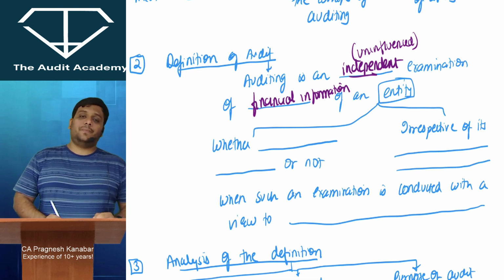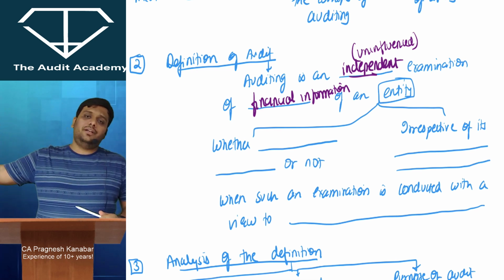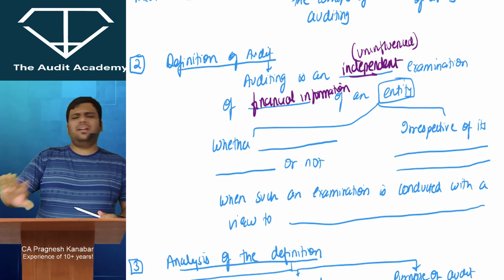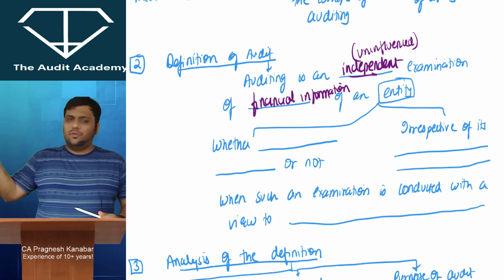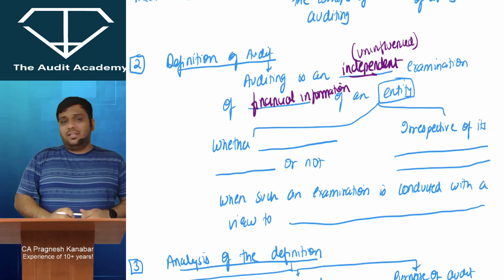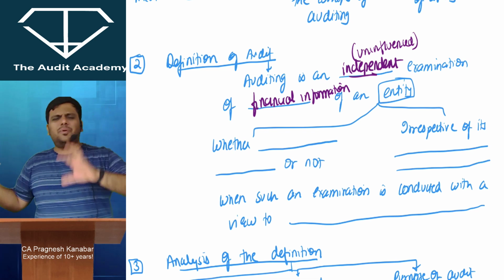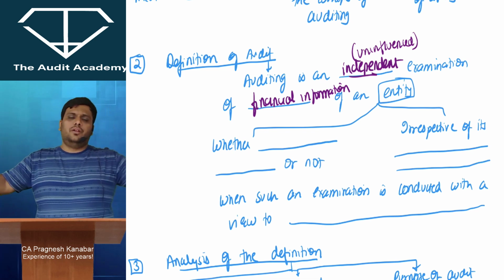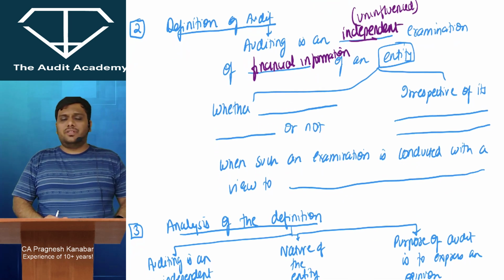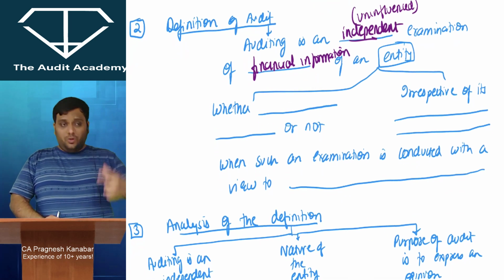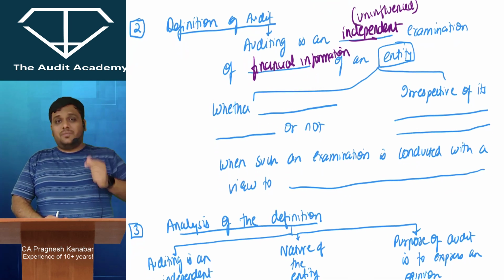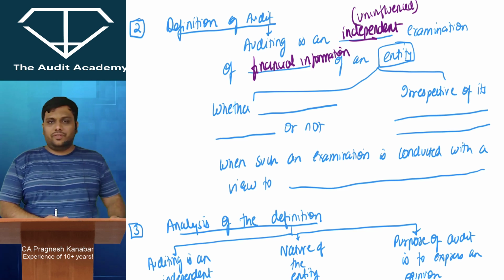Now listen to me, whether you're auditing Reliance Industries Limited or you're auditing Tirupati Balaji Trust, no matter whichever entity you're auditing, whether profit oriented or an NPO or a trust, whether it is a big company, small company, whether big trust, small trust, LLP, corporate society, irrespective of the nature of the entity, size, legal form and stuff, my main job is to examine the financial statements and express an opinion on the correctness of those financial statements.